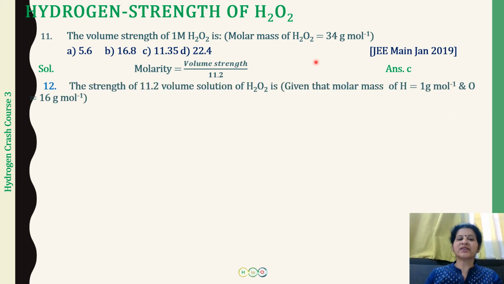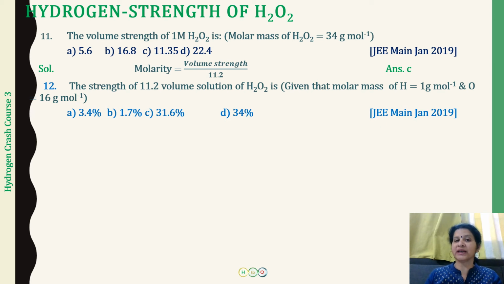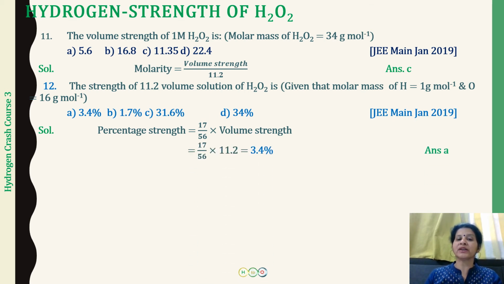The next question is: the strength of 11.2 volume solution of H2O2, with the molar mass of hydrogen being 1 gram per mole and oxygen being 16 gram per mole. The choices are 3.4%, 1.7%, 13.6%, 31.6%, and 34%. Again, the question was asked in the JEE Mains January 2019 examination. Now we require the relationship between percentage strength and volume strength. Percentage strength is going to be 17 by 56 into volume strength. Put the values, and you will be getting the percentage strength to be equal to 3.4%. So the correct answer is going to be A.